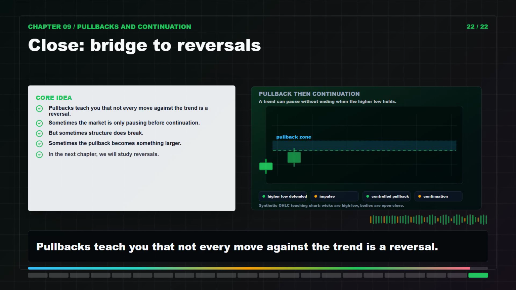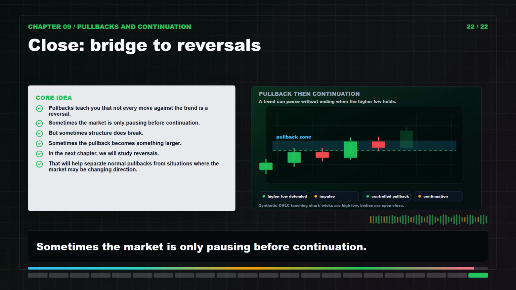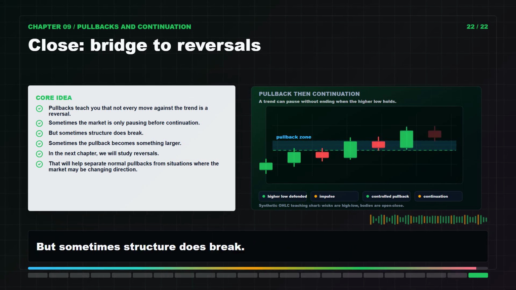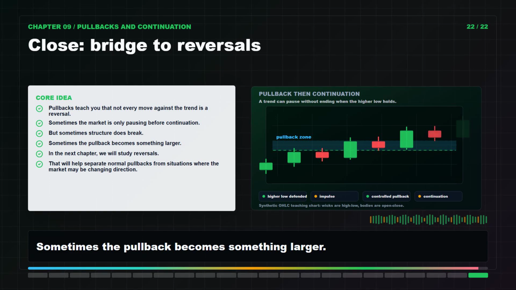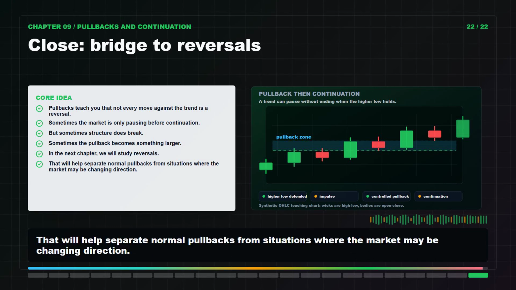Pullbacks teach you that not every move against the trend is a reversal. Sometimes the market is only pausing before continuation, but sometimes structure does break. Sometimes the pullback becomes something larger. In the next chapter, we will study reversals. That will help separate normal pullbacks from situations where the market may be changing direction.